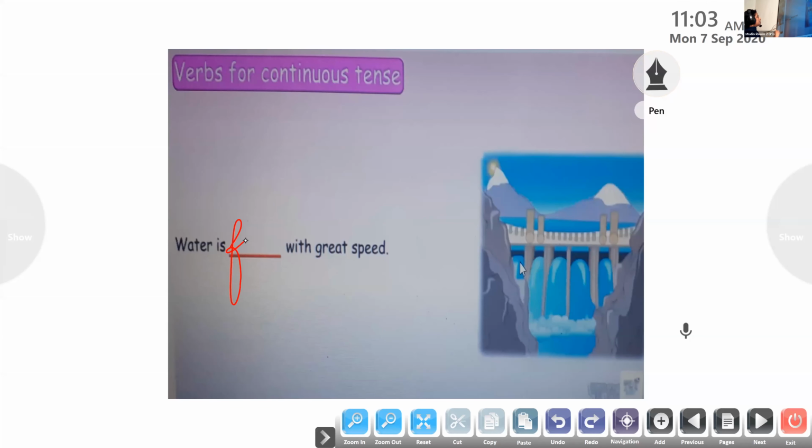Okay, have all of you understood? It is flowing. F-L-O-W-I-N-G, flowing. Okay, so water is flowing with great speed. So flow, F-L-O-W-I-N-G. So I-N-G is added to the verb to form the word flowing. Have all of you understood? The water is still flowing. The action is going on. So we add ing to the verb to form the verb flowing. Okay, now we'll move on to the next one.